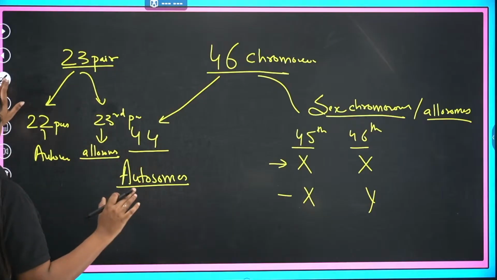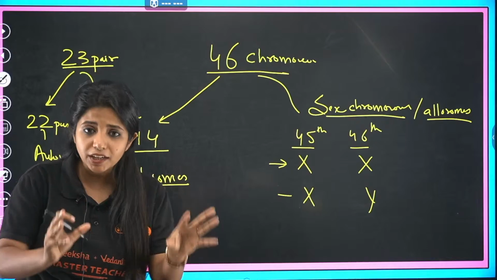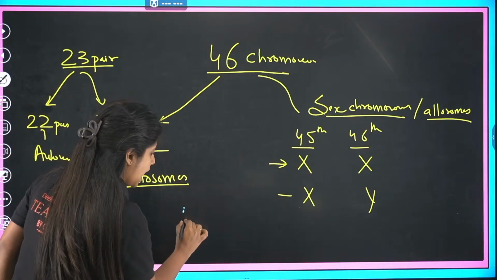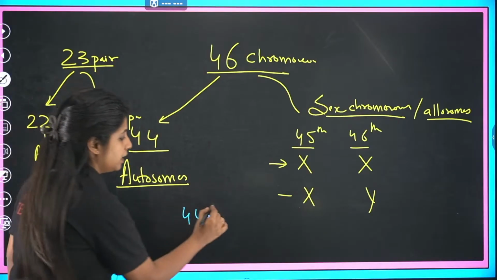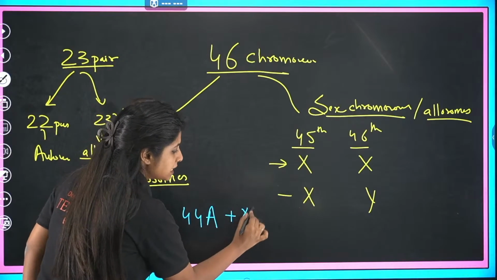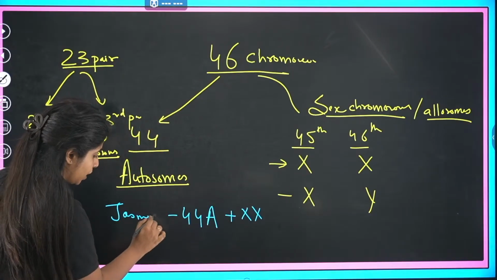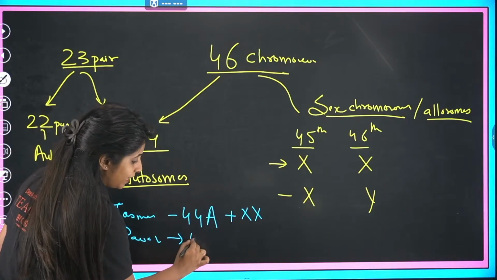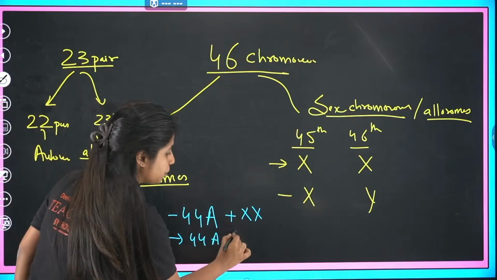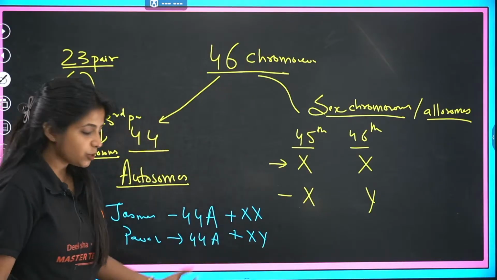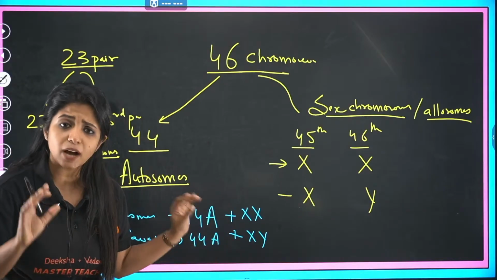Yes, ma'am, understood. Perfect. Now listen to me. When I talk about karyotyping, in my general body, if I do not have any chromosomal disorders, I'll say I have 44 autosomes, which is represented like this. Suppose I am a female, then in that case 44 autosomes plus XX because I am a female. This is for Jasmine. That is me. What about Pawan? For Pawan, he also has 44 autosomes, normal chromosomes. Apart from it, he has XY chromosomes. So this is the karyotype of Pawan, and this is the karyotype of Jasmine. This is how normally things work.